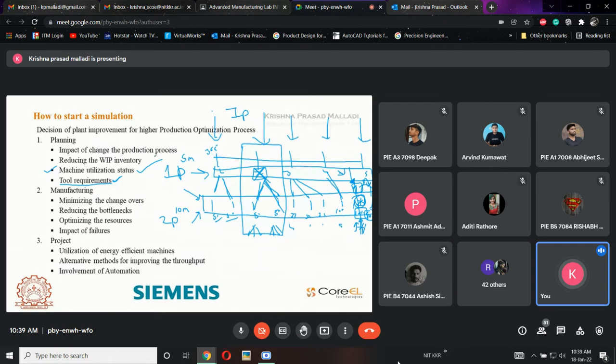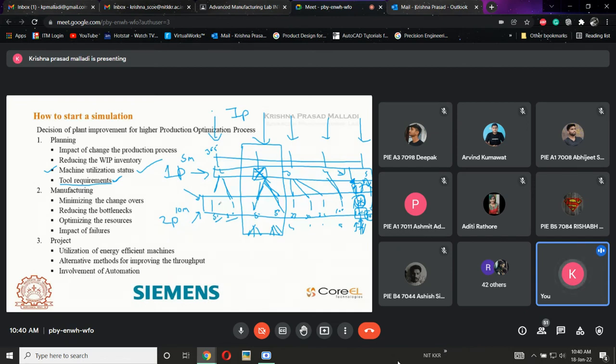So before starting a plant, if I'm using some 100 CNC missions, I need to plan on the tools also. For 100 CNC missions, what are the different types of tools I require? If I'm using milling operations on 100 CNC missions, then I should have different types of milling tools. If there is an application that needs drilling, then I need to have drill bits with different diameters.